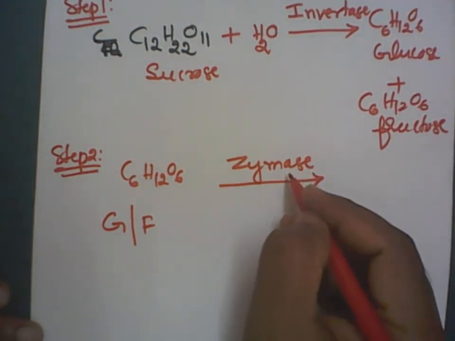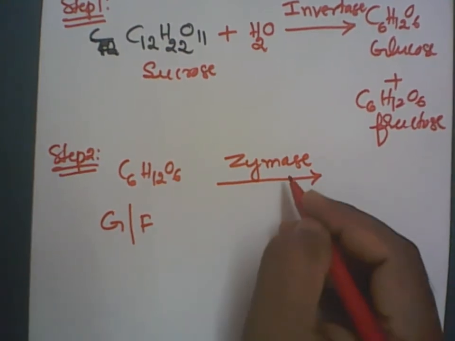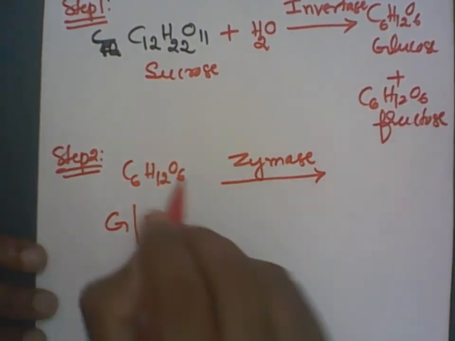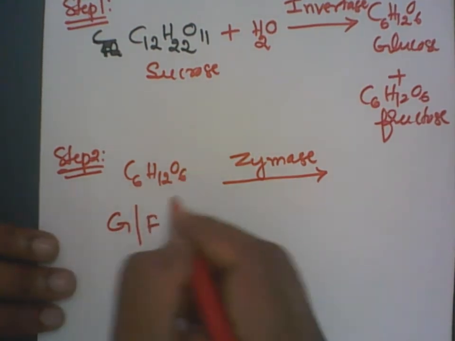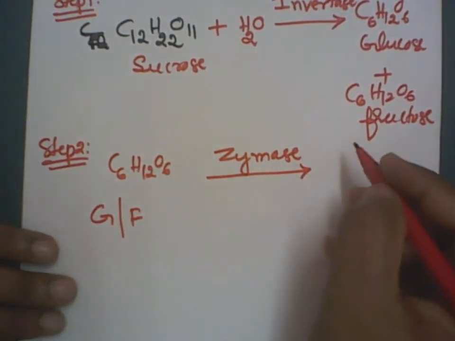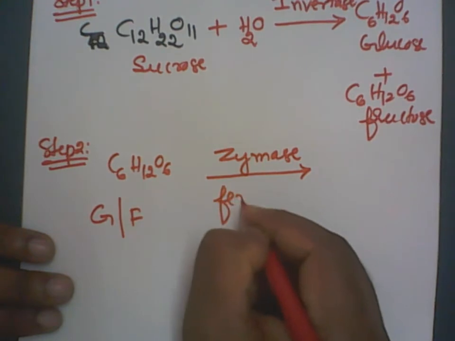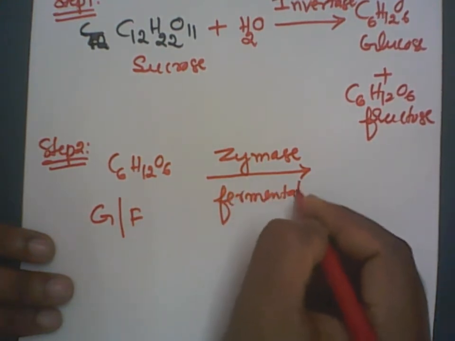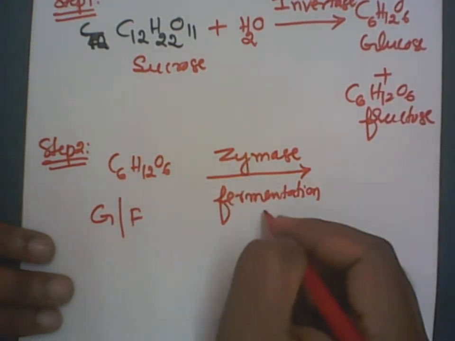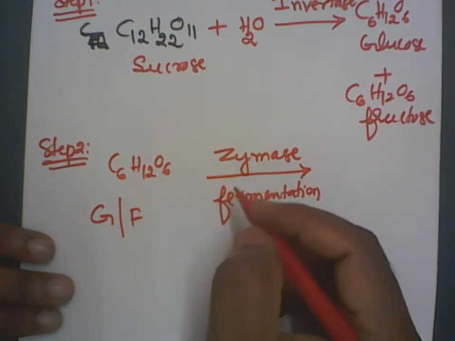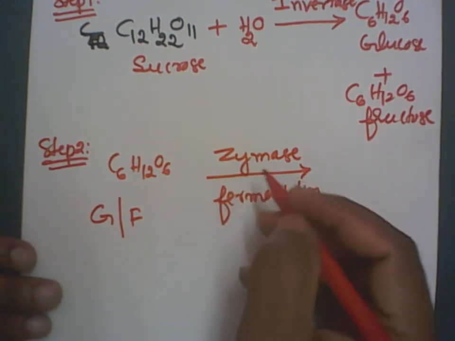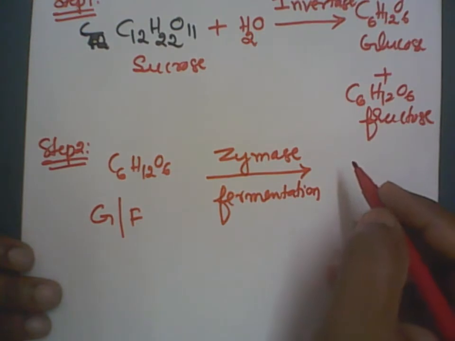Enzymes are the biocatalysts. They are made up of proteins. Now here we have glucose or fructose. This will undergo the fermentation process. Especially for this reaction, air should not get into the mixture. Now what will we get? We'll get ethyl alcohol and carbon dioxide.